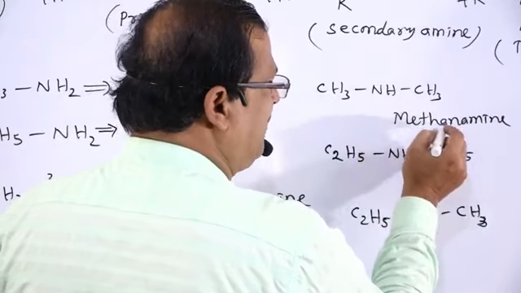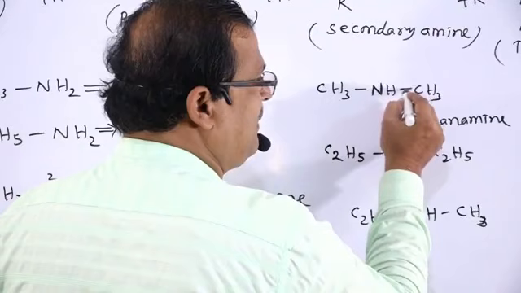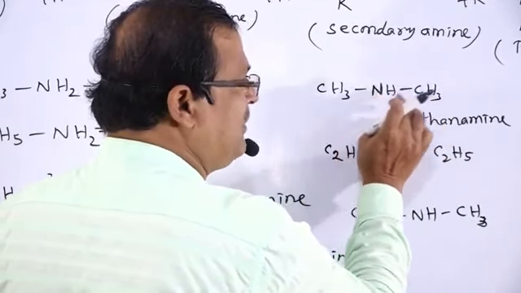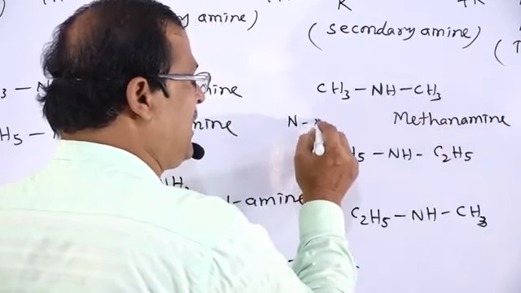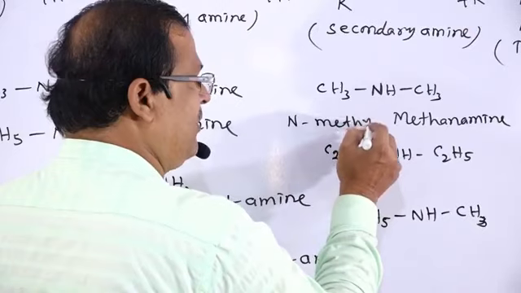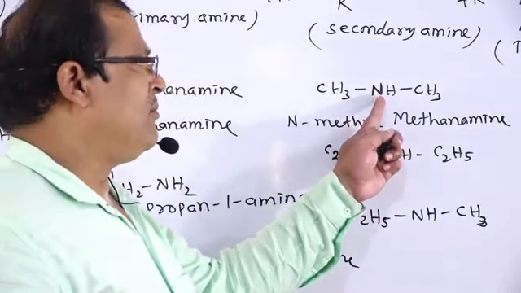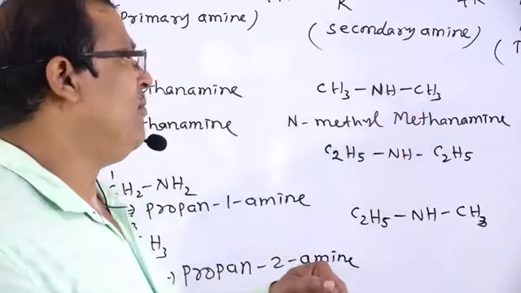So in this methanamine, from the nitrogen atom, one hydrogen atom is replaced by a methyl group. Therefore, it is named N-methyl. N-methyl means on the nitrogen atom, one hydrogen atom is replaced by a methyl group.